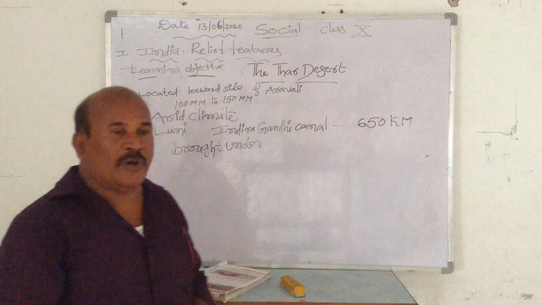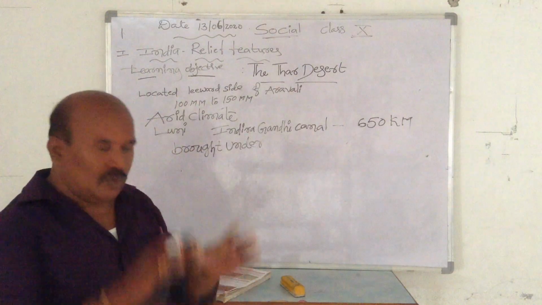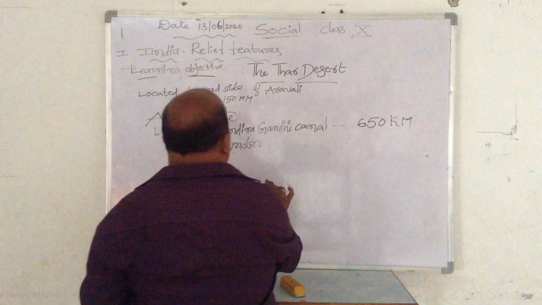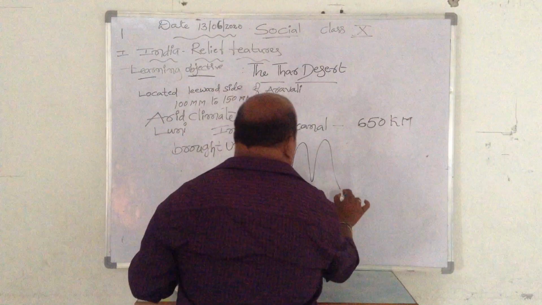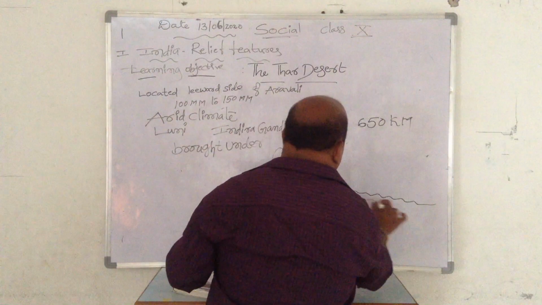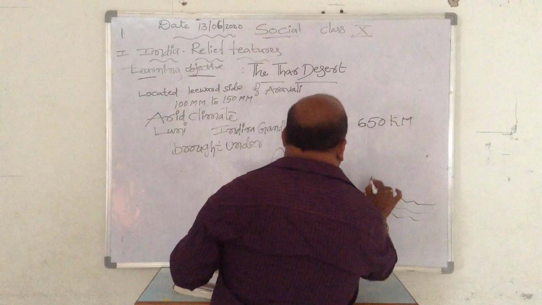What is the meaning of leeward? It means the downside. For example, this is the Aravalli Mountains, and the leeward side is here. This is the desert.